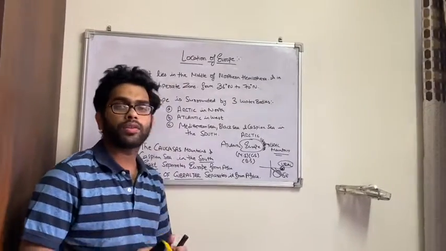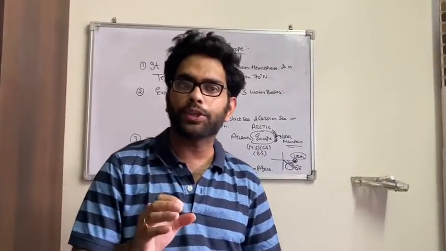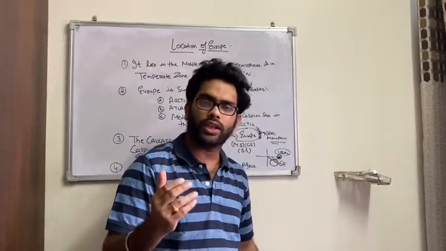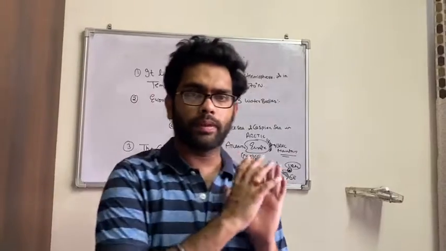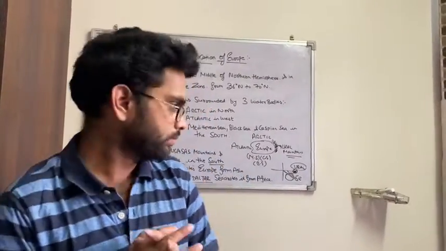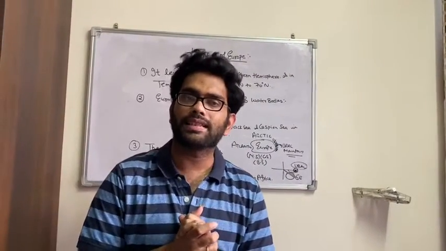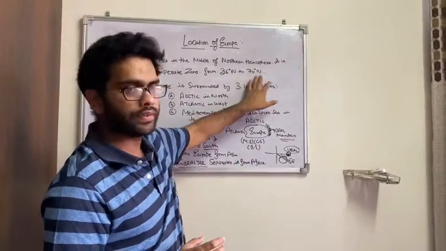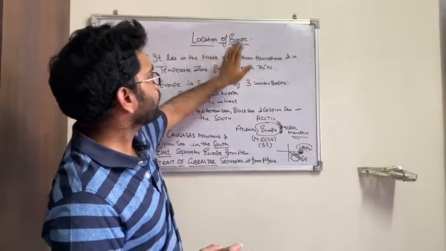We all know the location of a particular place is defined with the help of latitude and longitude. We also know that Europe is above Asia and the whole of Asia lies in the northern hemisphere. I will tell you by making some drawings, but first listen very carefully to the location of Europe. The entire Europe lies in the northern hemisphere within the range of two latitudes, 36 degrees to 70 degrees north latitude. This is the range where Europe lies.